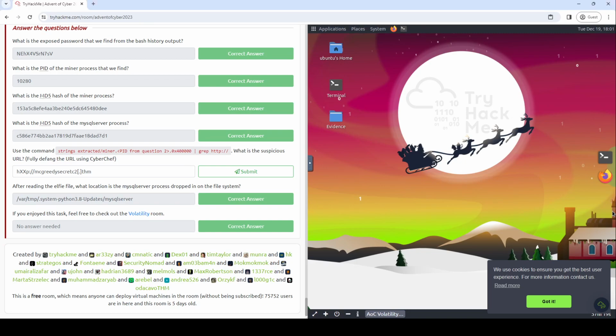Well, anyway, here's the thing. hxxp. What if we just remove... Actually, let me look at the... So, star. Whoa, wait. HTTP... Are they wanting HTTPS? Because it was an HTTP thing, but... They have 5 characters here. McGreedy secret C2.